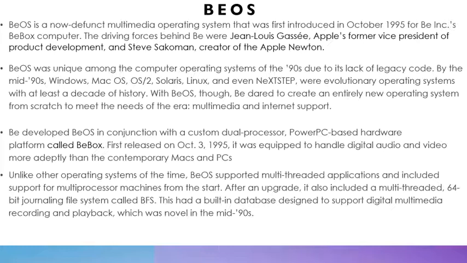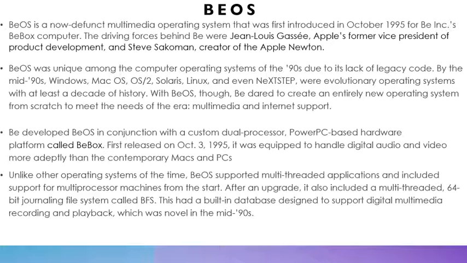By the mid-90s, Windows, Mac OS, OS/2, Solaris, which we'll talk about later, Linux, and even NextStep were evolutionary OS with at least a decade of history. However, with BeOS, Be dared to create an entirely new OS from scratch to meet the needs of the era, which was multimedia and internet support.